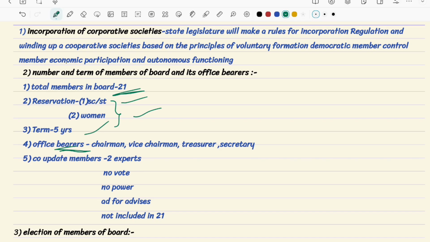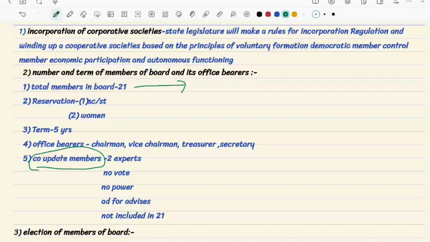And the office bearers here are the people holding positions. There might be chairman, vice chairman, treasurer, secretary, vice secretary, general secretary, managing director, like this. These posts you can keep however you want. Now in that, the board should definitely have 21 members. This is the foremost rule.